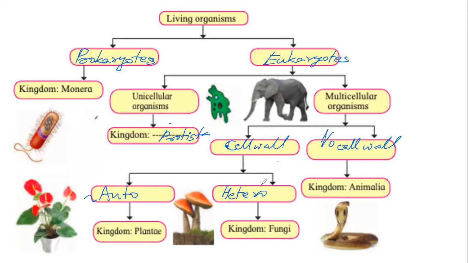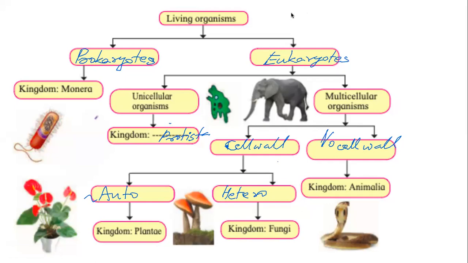Autotrophs are green organisms, green plants, which have chlorophyll and they can make their own food. Heterotrophs live on other organisms. They live on the dead tissues. They live on other organisms. This is the basic classification. So fungus is the major example of heterotrophs.